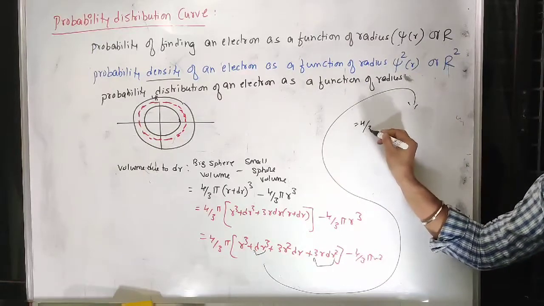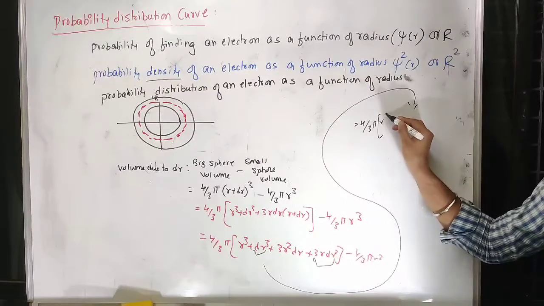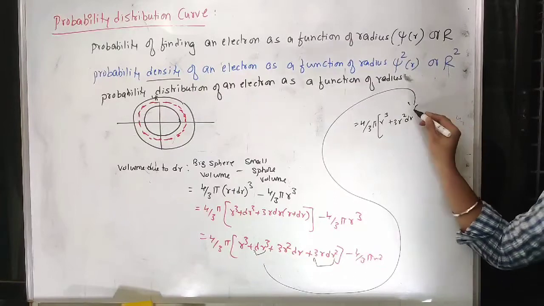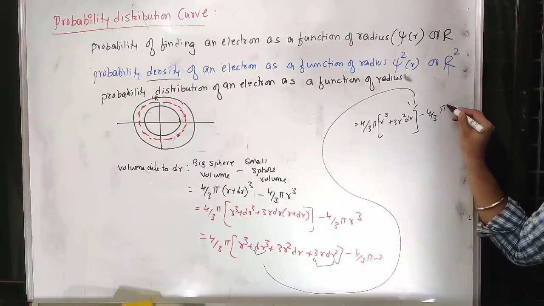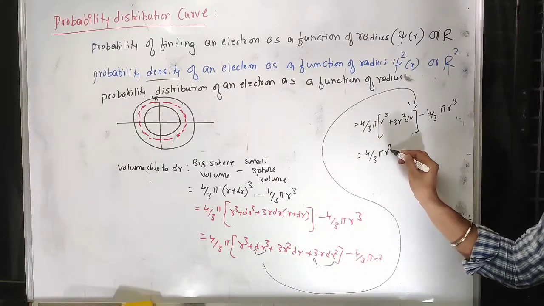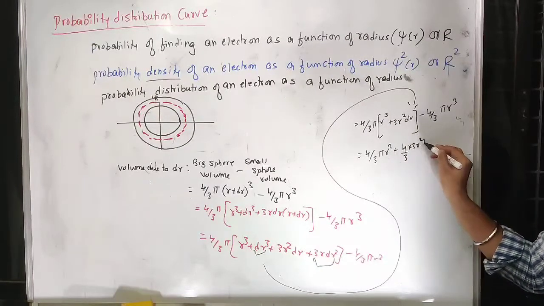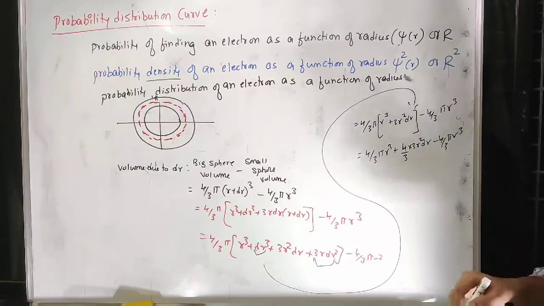So 4 by 3 pi r cube plus 3r square dr, I just keep only that much, minus 4 by 3 pi r cube. So 4 by 3 pi r cube plus 4 by 3 into 3r square dr minus 4 by 3 pi r cube.